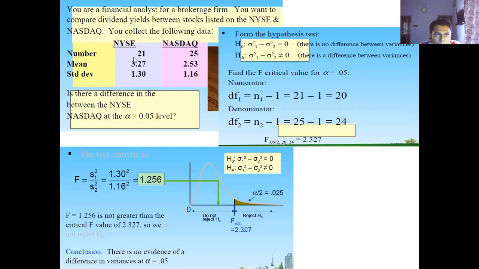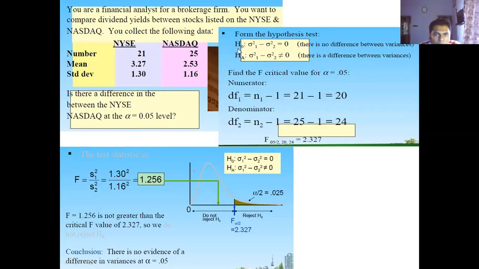The mean for New York Stock Exchange is 3.27, and for NASDAQ, your mean is 2.53. The standard deviation is 1.3 for New York Stock Exchange, and for NASDAQ, it is 1.16. So you would like to find out, this is your problem statement: is there a difference between the variances of the New York Stock Exchange and NASDAQ at the alpha equal to 0.05 level? So what will be your null hypothesis?